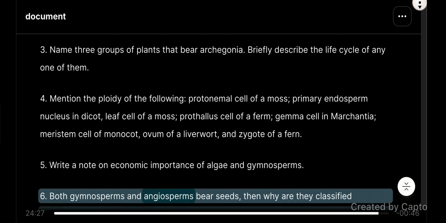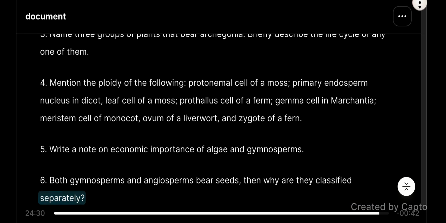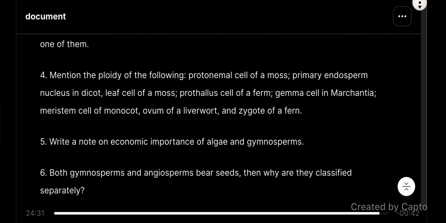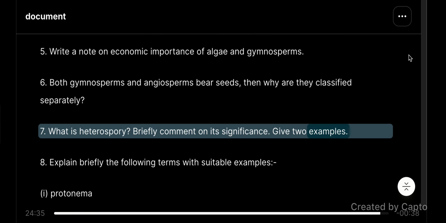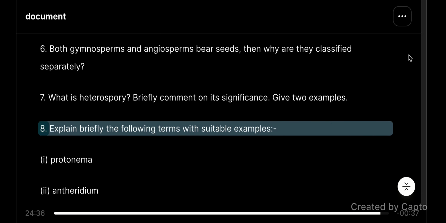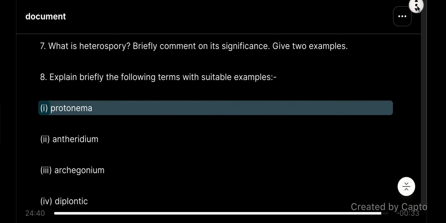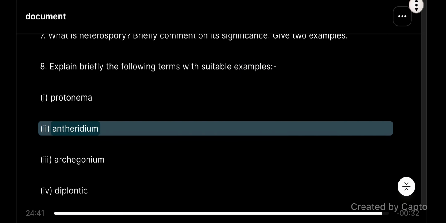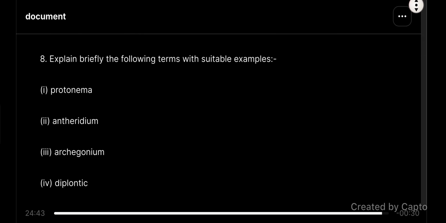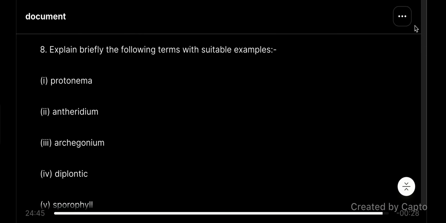6. Both gymnosperms and angiosperms bear seeds. Then why are they classified separately? 7. What is heterospory? Briefly comment on its significance. Give 2 examples. 8. Explain briefly the following terms with suitable examples: I. Protonema. II. Antheridium. III. Archegonium. IV. Diplontic. V. Sporophyll.